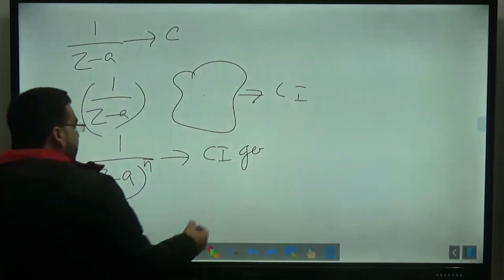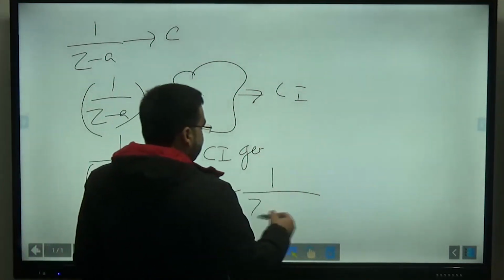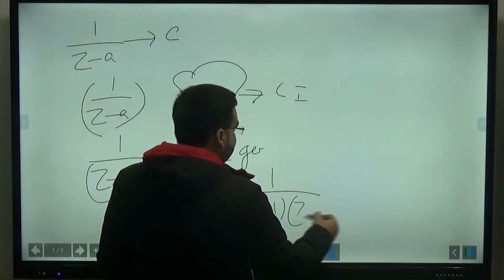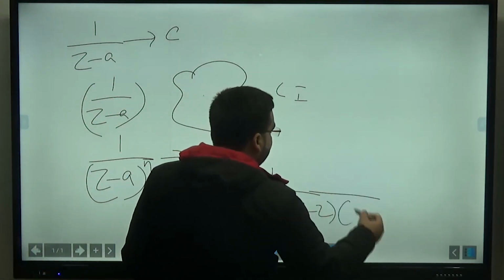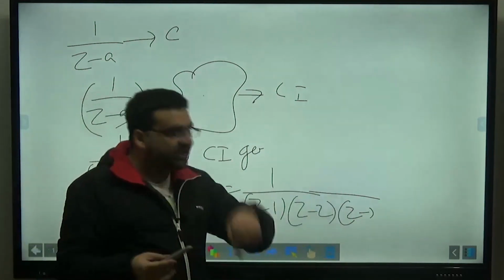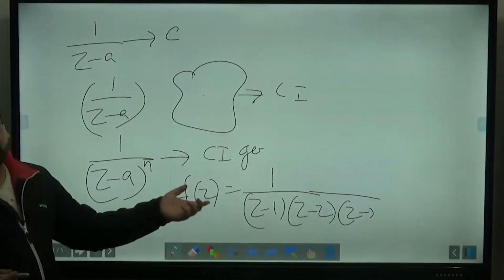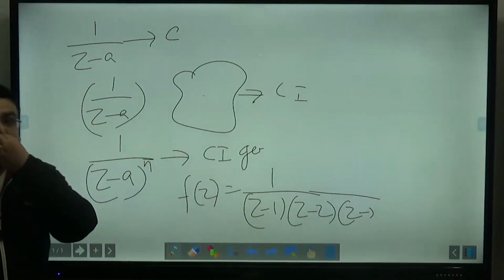But if the function of z is like 1 upon z minus 1, z minus 2, z minus 3, z minus 4 and so on, and all of these are lying inside the particular curve, what will happen? So what do we use then? We apply the residue theorem there.